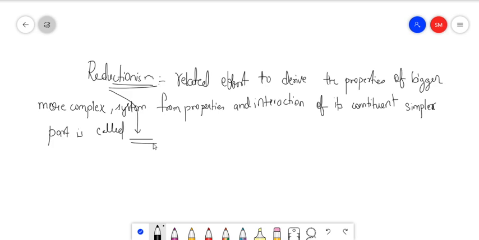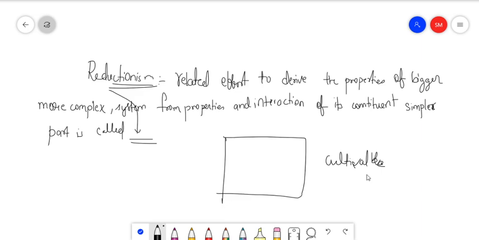Now I hope you have written it. Even if you have not written it, please pause the video and try to understand what this is, and then you can again pause the video to write down the definition. Now what is this? See, for example, there is a field, a cultivable field. Cultivable field means where we can grow crops and vegetables.